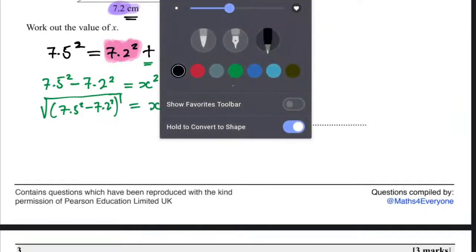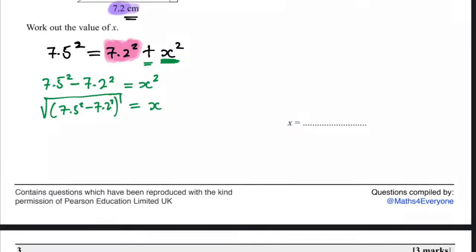What is the answer? Punch this. Exactly. So we put our square root sign, and we open bracket. We say 7.5 squared, minus, then 7.2 squared. We close. We get 2.1 as x. So you just write 2.1. You see? I got the same answer. Well done. I'm proud of you.